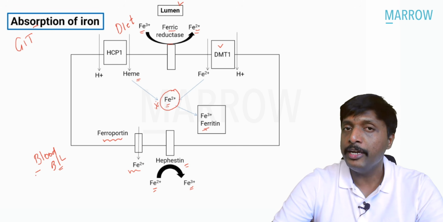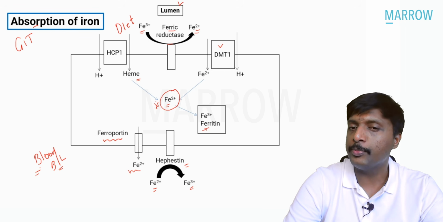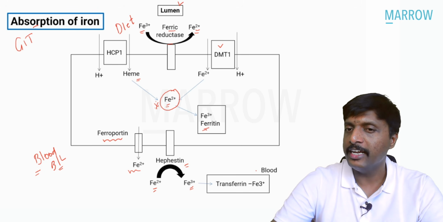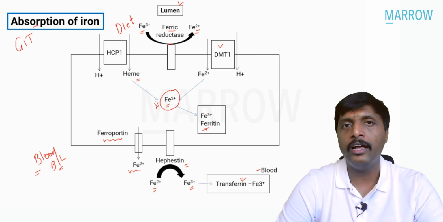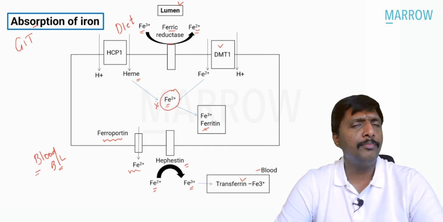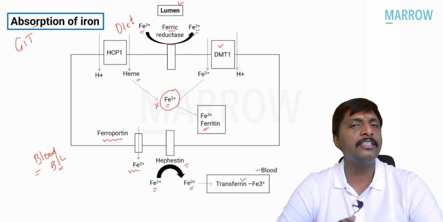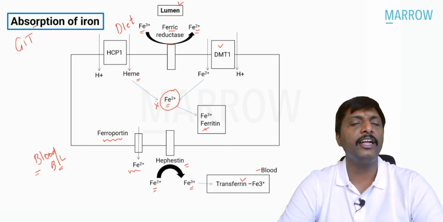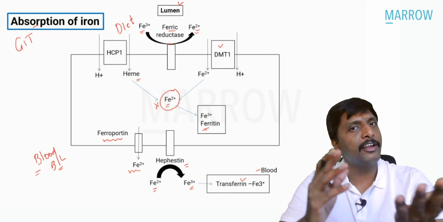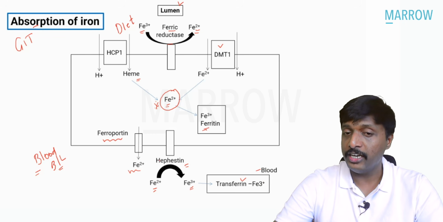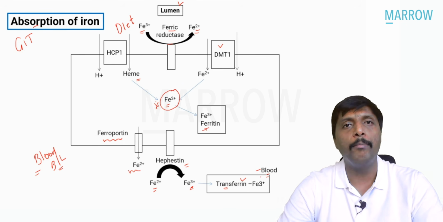So in the blood, it will be transported. So that transport is with the help of transferrin. So in the blood, it is now combining with the transferrin and transported. Very simple logic, guys. In the mucosal cell, whichever iron that is coming inside will be stored as ferritin. Remaining will be transported out into the blood, where with the help of hephaestin, ferrous form is converted to ferric form, combining with the transferrin and transported in the blood.